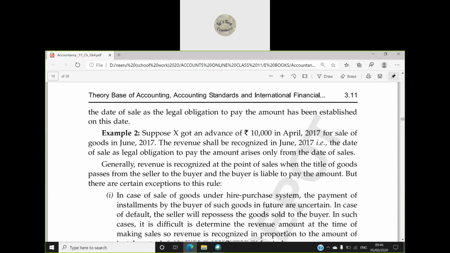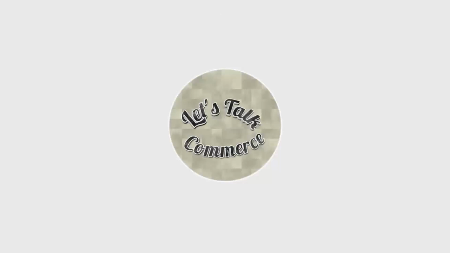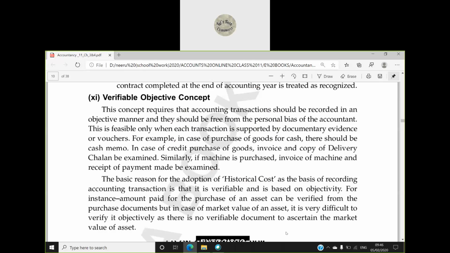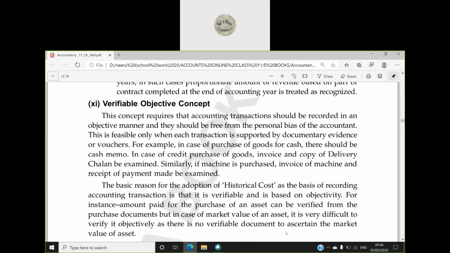Now coming to the verifiable objective concept. Verifiable means something which we can verify. Verify from where? From the evidences. So the verifiable objective concept says that in accounting, whatever transactions we are doing, they must have some proof, they must have some evidences. That is why we are making vouchers, that is why we have bills, and on the basis of those bills, on the basis of cash memos, we record entries in the books of accounts.